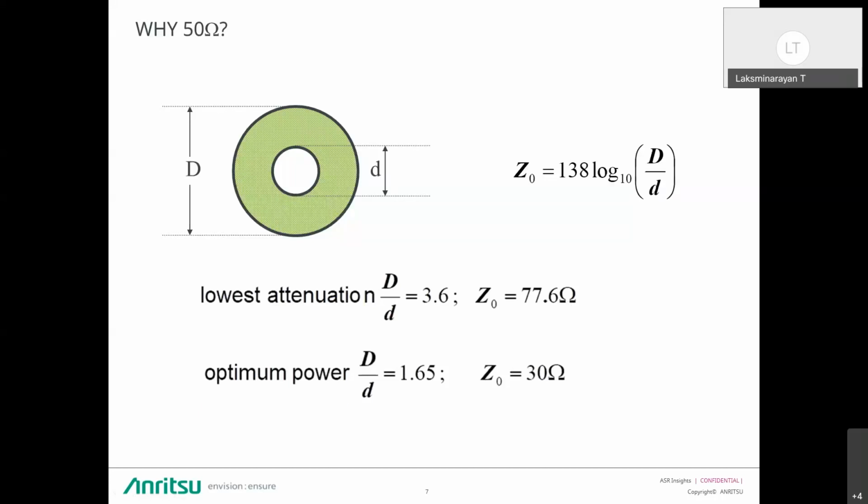By calculating between the voltage breakdown in air and transmitted power, the line gives a diameter ratio of 1.65, which corresponds to 30 ohms. To compromise between these two, we are using 50 ohms. So that's why we use a coaxial line almost in every circuit or PCB design, and antennas will be designed to 50 ohms.